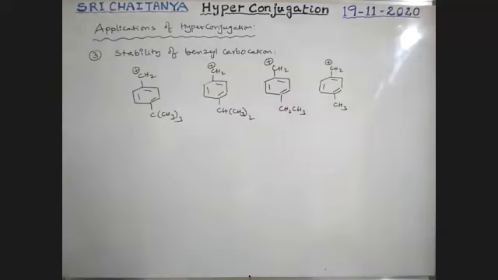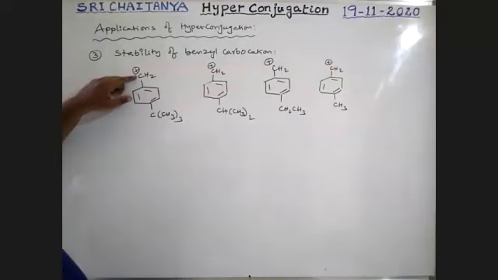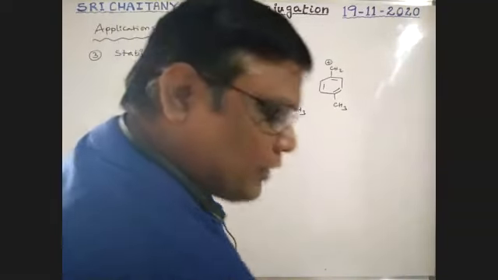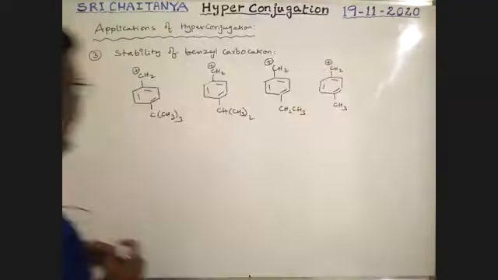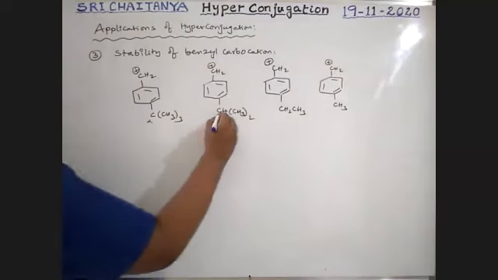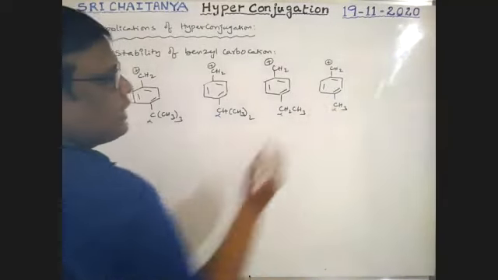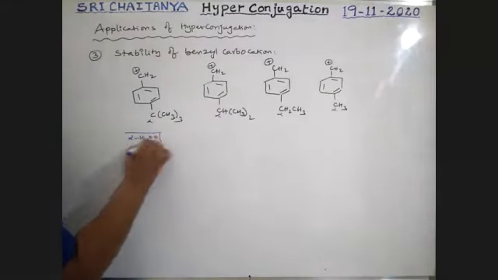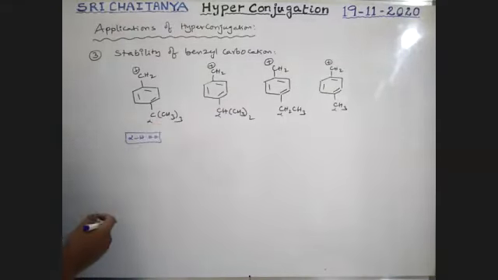Tell me, boys. Here the carbocation is sp2, and it is the alpha carbon. This alpha carbon has no hydrogens, boys. All are methyl groups. So here alpha hydrogens is equal to 0.